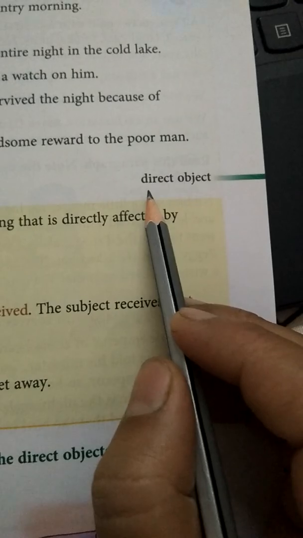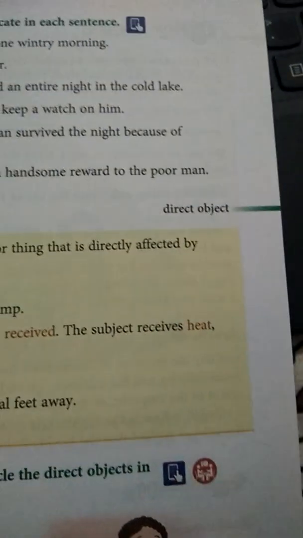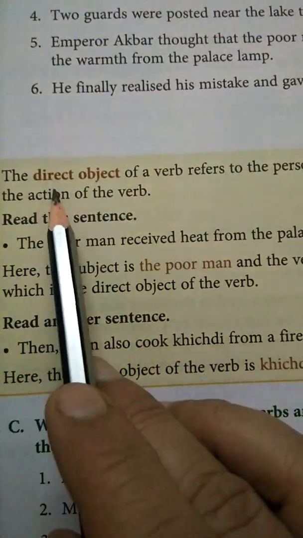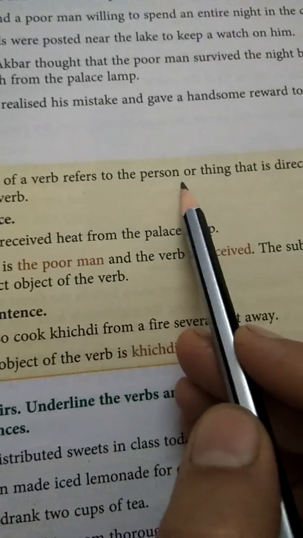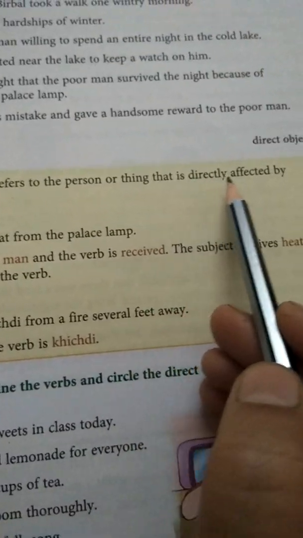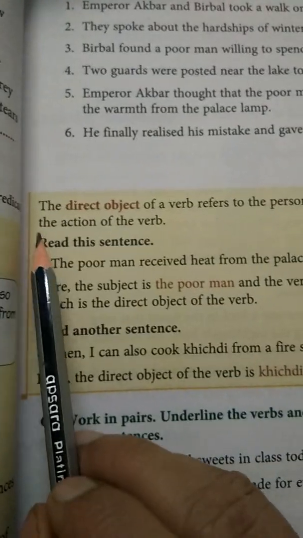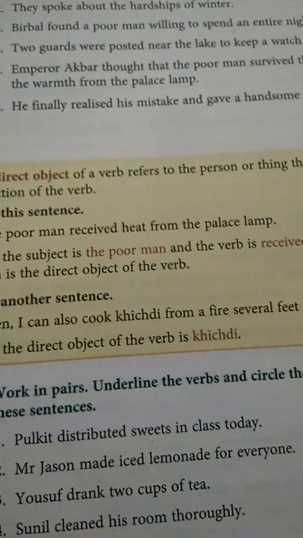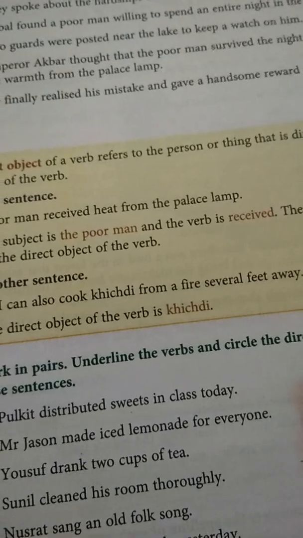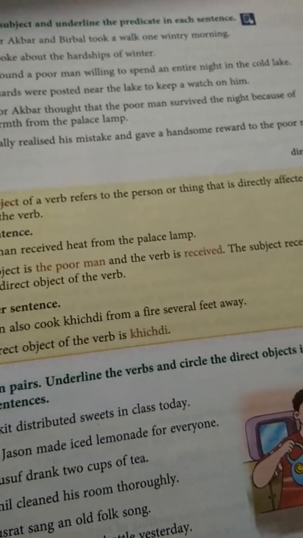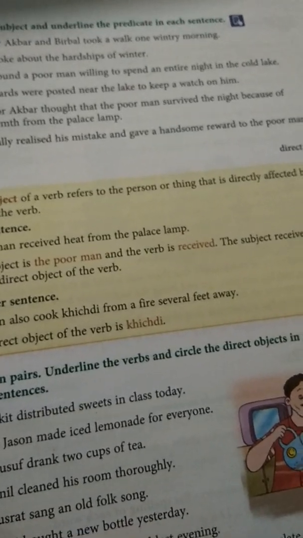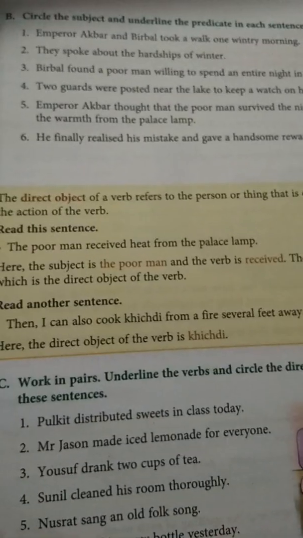Okay? Now we come to direct object. What is a direct object? The direct object of a verb refers to the person or thing that is directly affected by the action of the verb. So, the direct object is a person or a thing that is getting directly affected by the action of the verb.